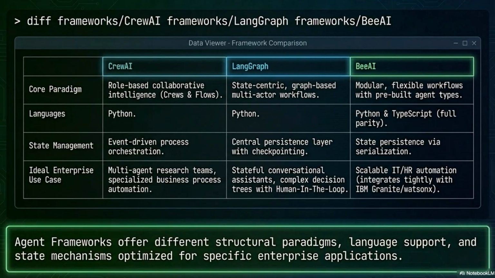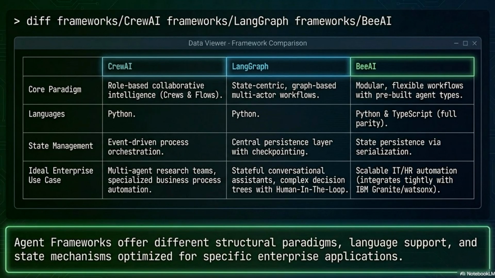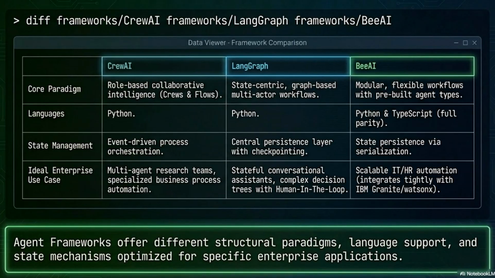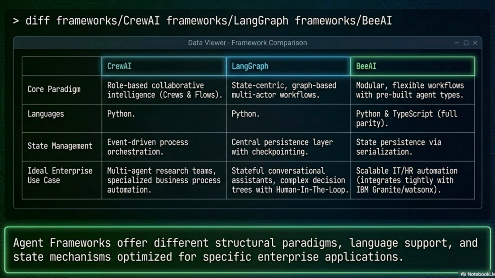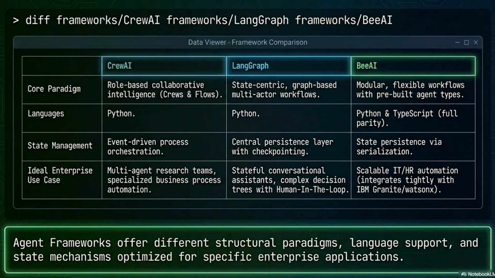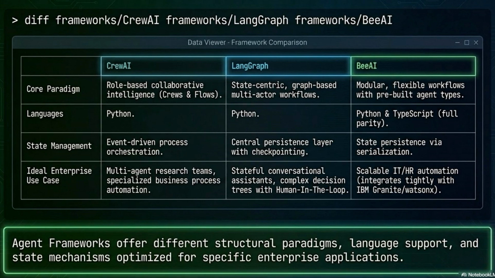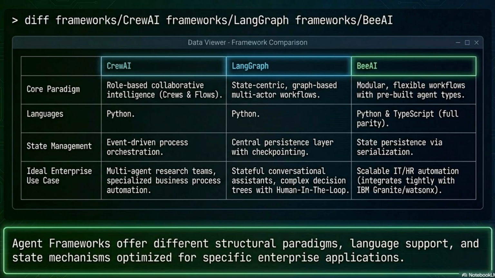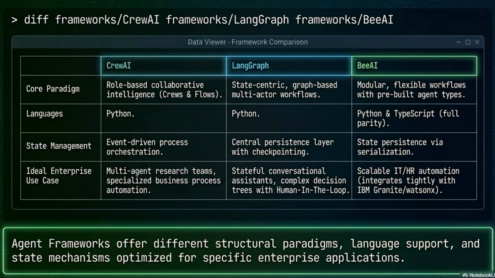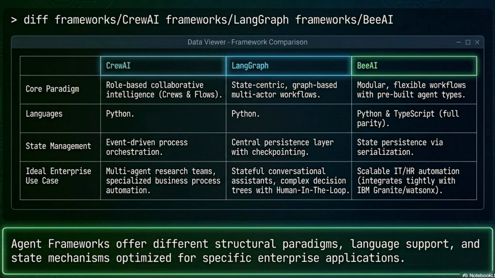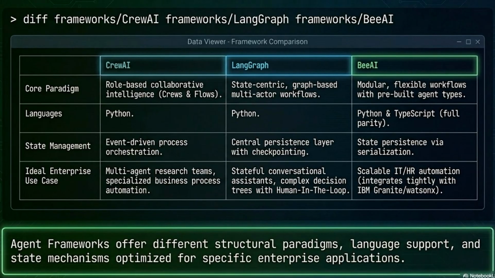LangGraph. State-centric, graph-based multi-actor workflows. Also Python. State managed through a central persistence layer with checkpointing, meaning the agent can pause, be inspected, and resume. Ideal for stateful conversational assistants and complex decision trees with human-in-the-loop validation. BAI. Modular, flexible workflows with pre-built agent types. Unique in offering full feature parity across both Python and TypeScript. State managed through serialization. Ideal for scalable IT and HR automation with tight integration into IBM Granite and Watsonx. Agent frameworks offer different structural paradigms, language support, and state mechanisms optimized for specific enterprise applications. The choice is determined by your architecture, not by popularity.